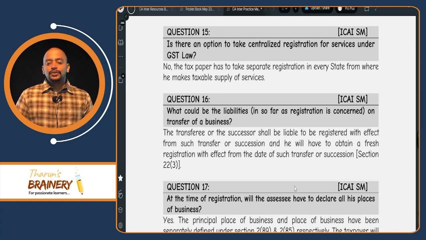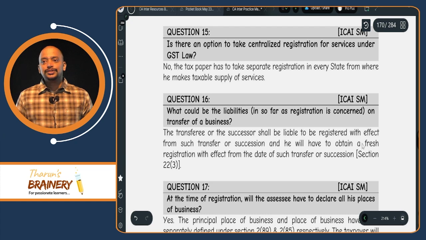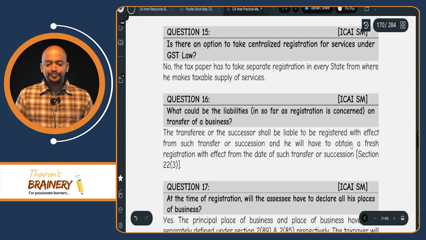Is there any option to take centralized registration for services under GST law? No. There is no centralized registration. If you are doing business in multiple states, you need to get registered in each and every state.